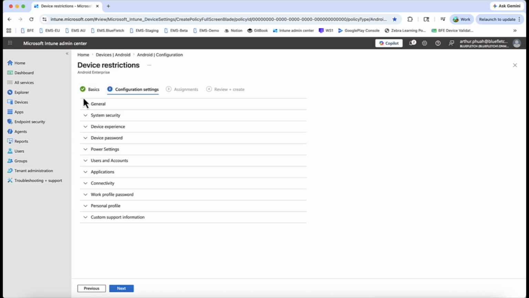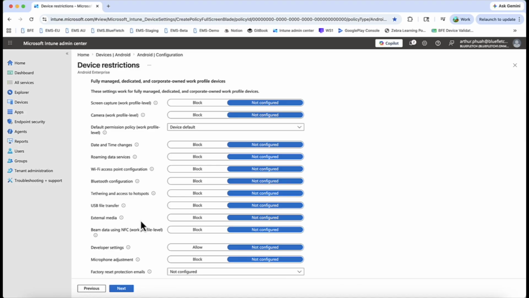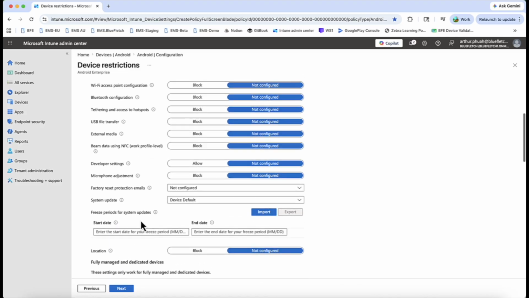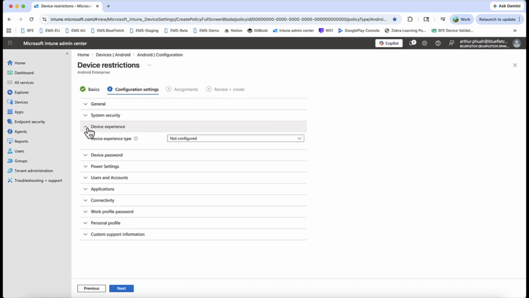Over here you can set up whatever device restrictions you want to put in here. We're not really going to be worrying about any of these right now. What we want to see is a device experience. Over here you can see it's not configured yet, so we're going to hit fully managed.